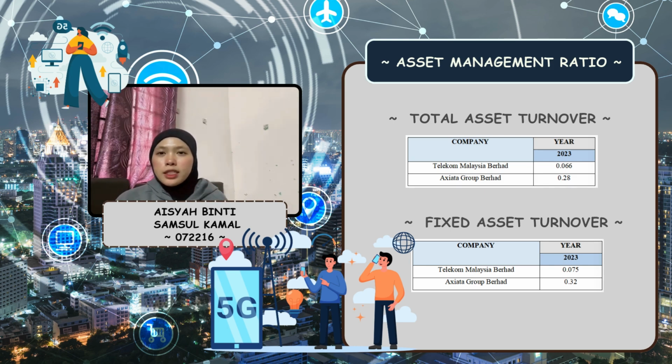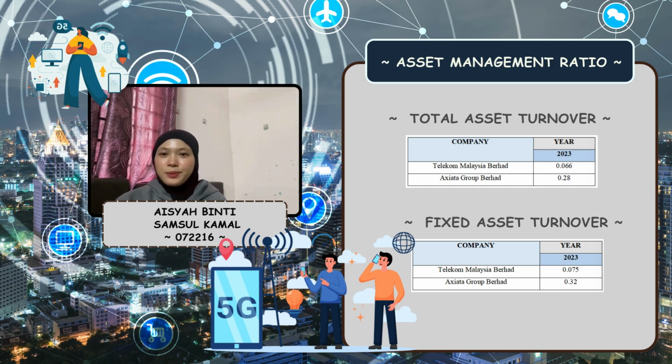The comparison clearly indicates that Axiata Group Berhad is more efficient in utilizing fixed assets, while Telekom Malaysia Berhad may need to address issues such as underutilized assets or low revenue output. So in summary, for the year 2023, Axiata Group Berhad demonstrates superior fixed asset efficiency compared to Telekom Malaysia Berhad, highlighting better utilization and management of fixed assets.